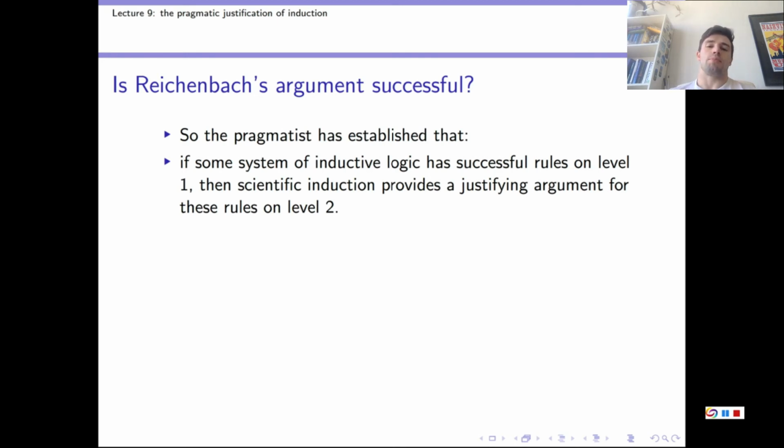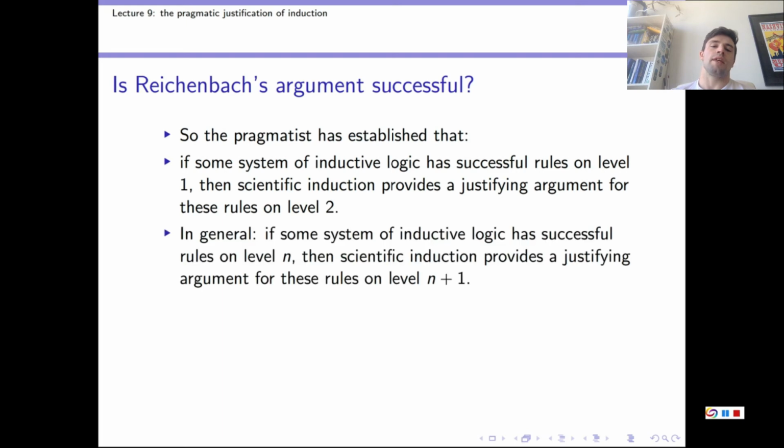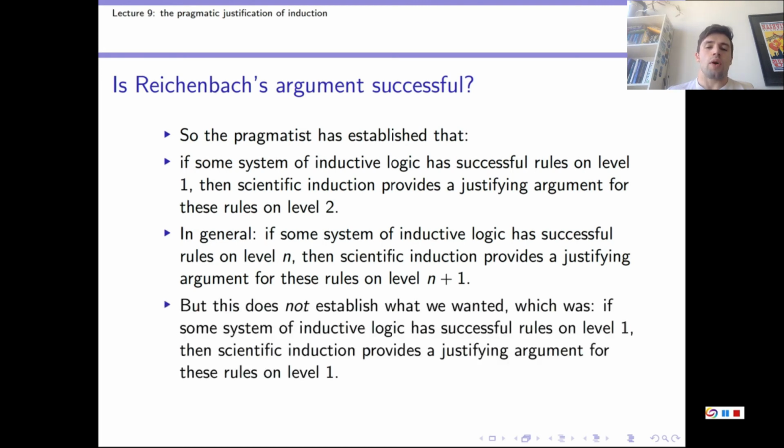And so in general, the pragmatist has established this thing. If some system of inductive logic has successful rules on level n, then scientific induction provides a justifying argument for these rules on the next level, on level n+1. And this isn't quite enough to rationally justify scientific inductive logic, because for that to work, we want to argue that if some system of inductive logic has successful rules on level 1, then scientific induction provides a justifying argument for these rules also on level 1. What we end up with is a justifying argument for these rules on level 2.